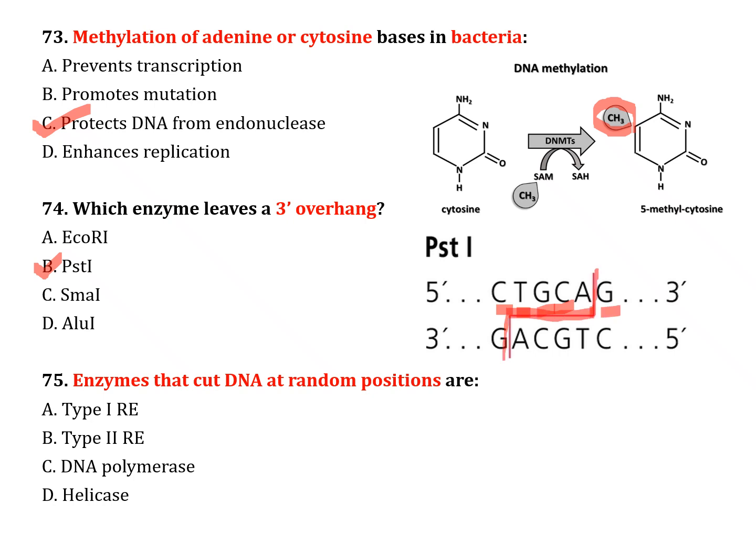The next question, number 75. Enzymes that cut DNA at random position are option A, type 1 RE, option B, type 2 RE, option C, DNA polymerase, option D, helicase. Correct answer is option A, type 1 restriction endonuclease.